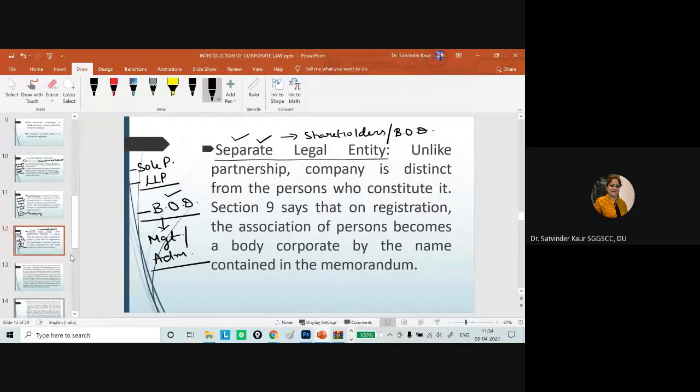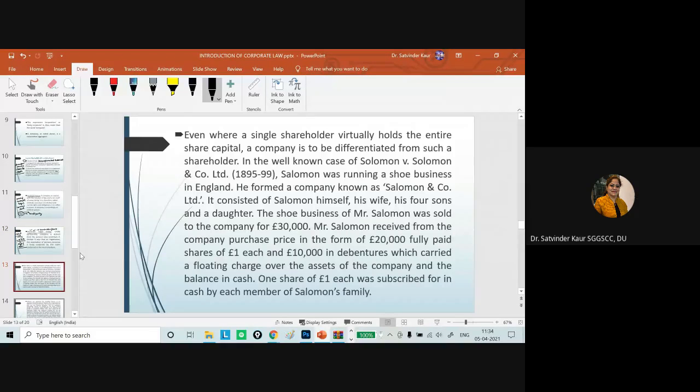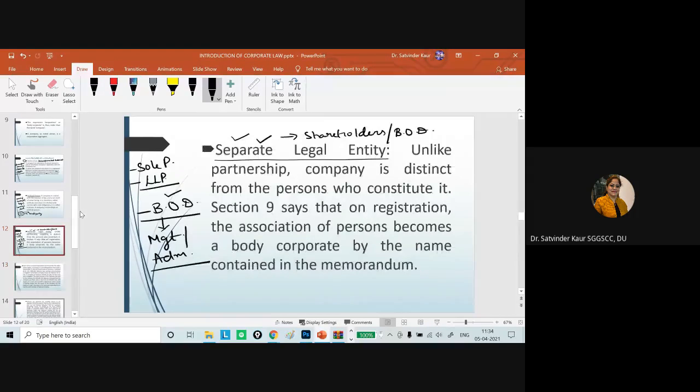In this regard, we have to discuss two to three case studies to understand this aspect, and generally it is asked in exams. One case study is the Salomon versus Salomon case.